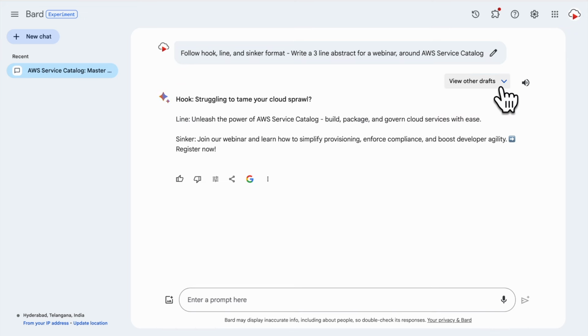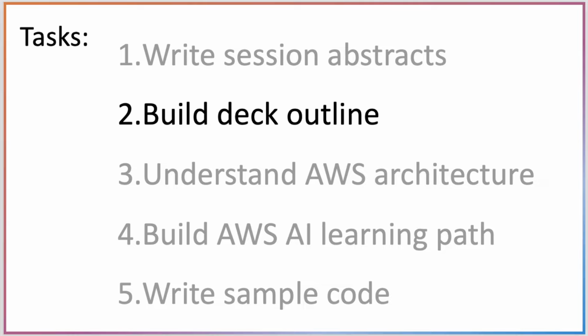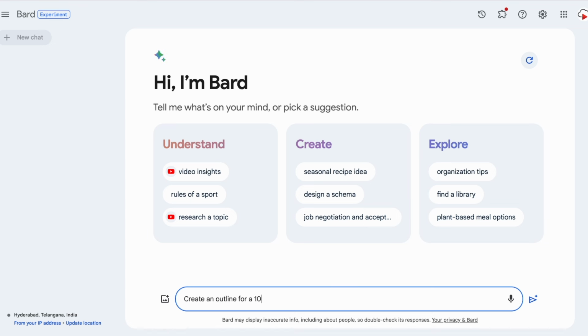So, if I had to submit an abstract for a conference, I would have used the first option as a starting point for building my own abstract. Let's see if Bard can suggest an outline for an introductory level presentation around Amazon Bedrock.